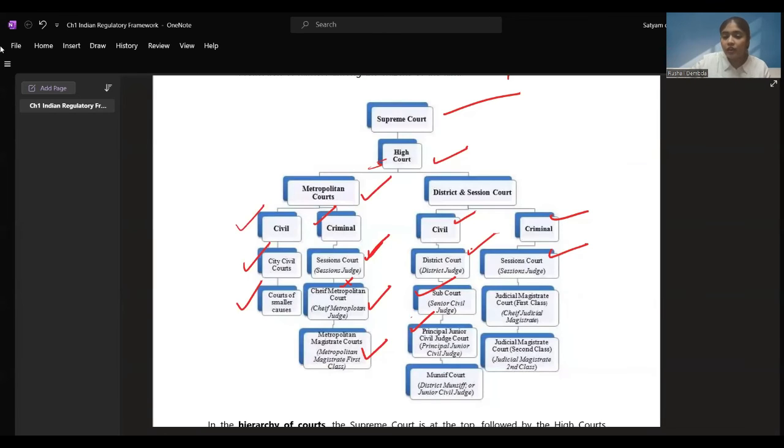Now coming back to criminal, we can see we have session courts as it was in the metropolitan courts. Similar way in the districts also we have the session courts. Then we have judicial magistrate court, that is the first class court or the chief judicial magistrate. And below this we have judicial magistrate second class courts. So this is the structure of the Indian judicial system. This is a hierarchy of courts, right? There are many courts over here, and this is the hierarchy which is followed, right? And Supreme Court is the topmost court or the apex court of India.